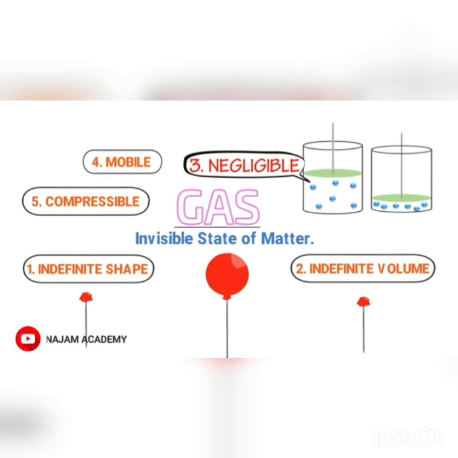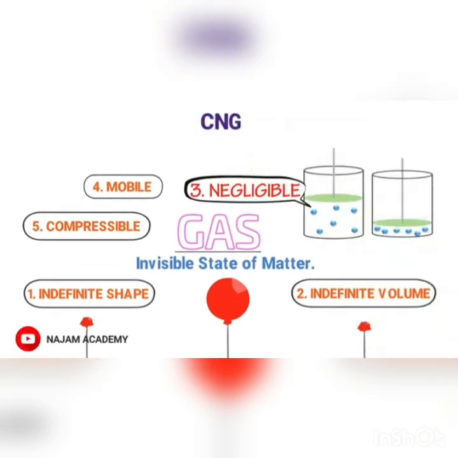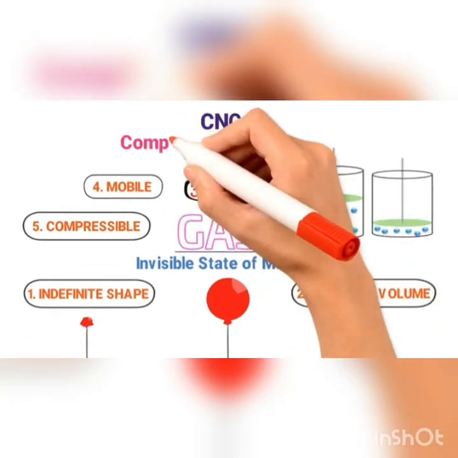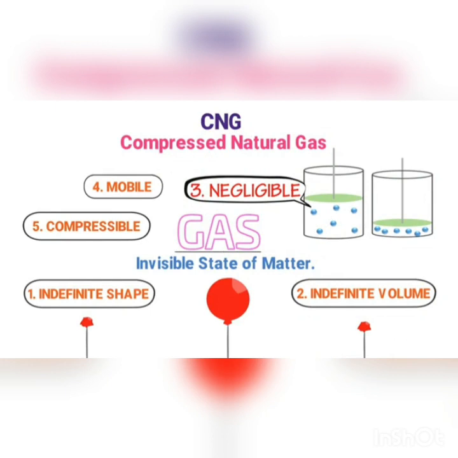I am sure you may have heard the word CNG. Its abbreviation is compressed natural gas. It means the natural gas is compressed for commercial use. This was all about what is matter in science, 3 states of matter and their properties.